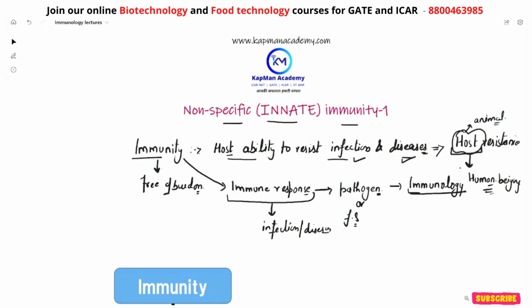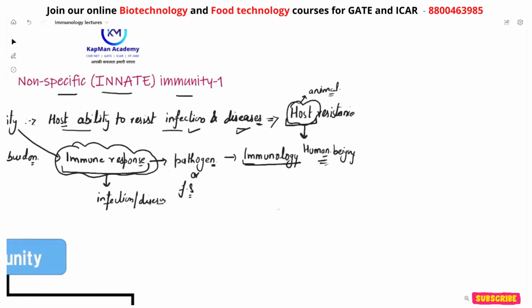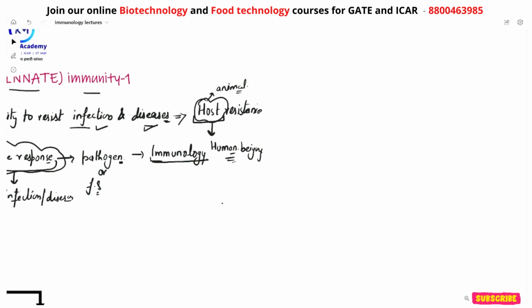So first of all, immune responses are actually generated from a system present in our body, which is called the immune system, right?